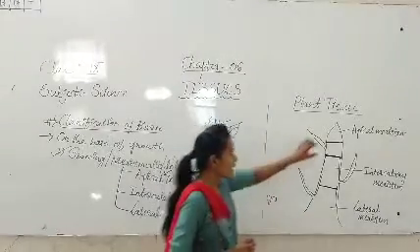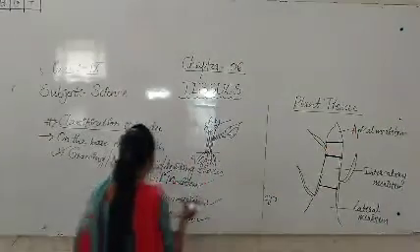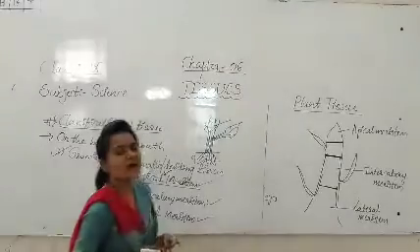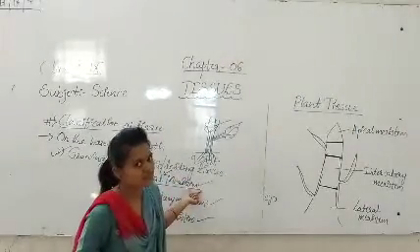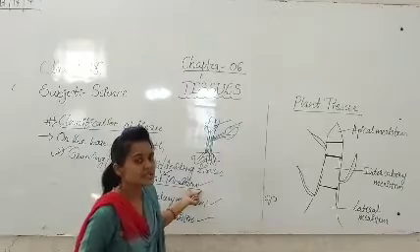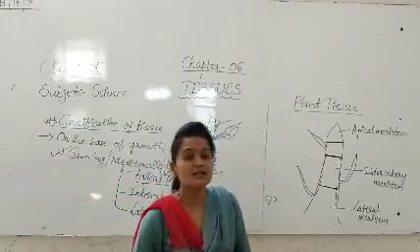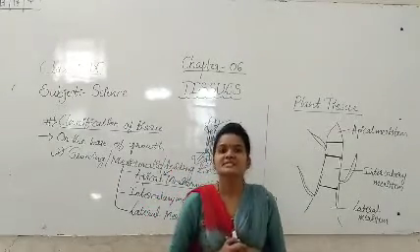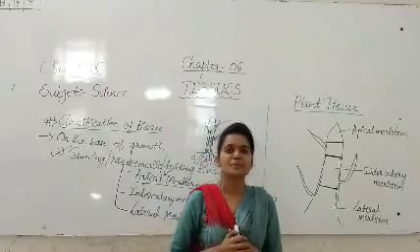See here, the first one is the apical meristem. What is meant by apical meristem and what is the function of the apical meristem? Where is it present? See students, apical meristem is present at the tip of the stem, means it is present in the growing region of the plant.